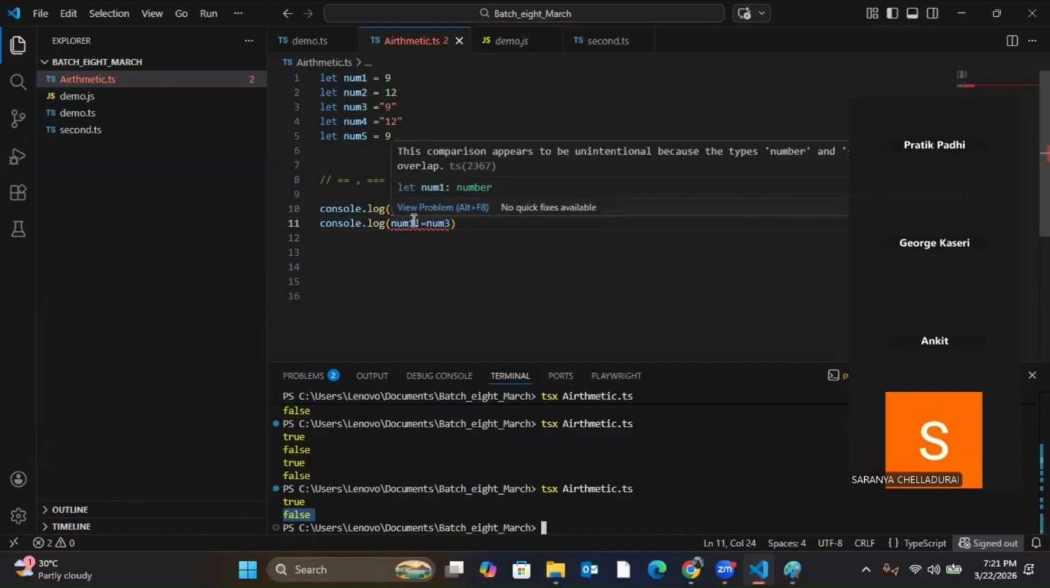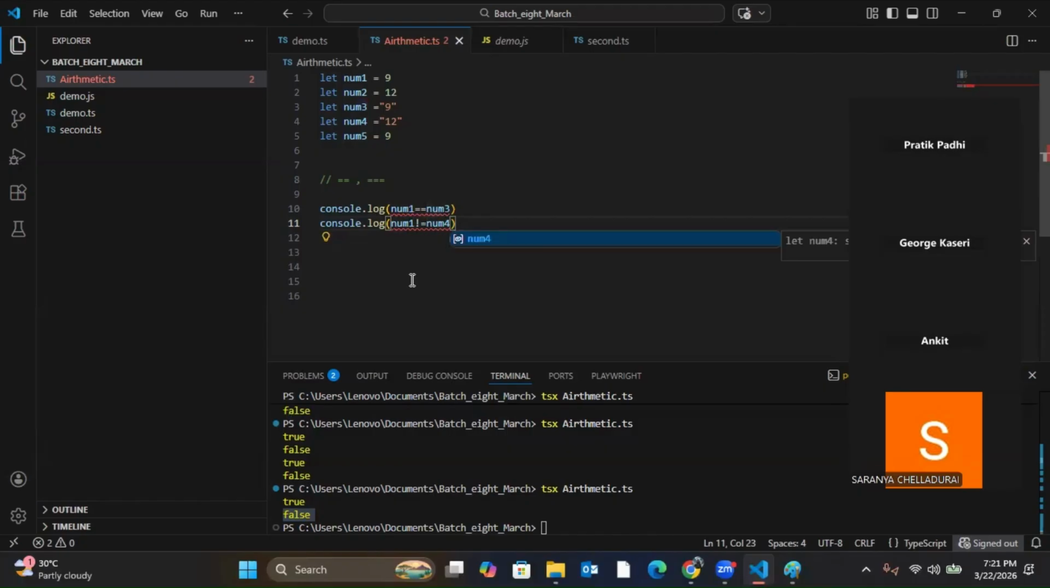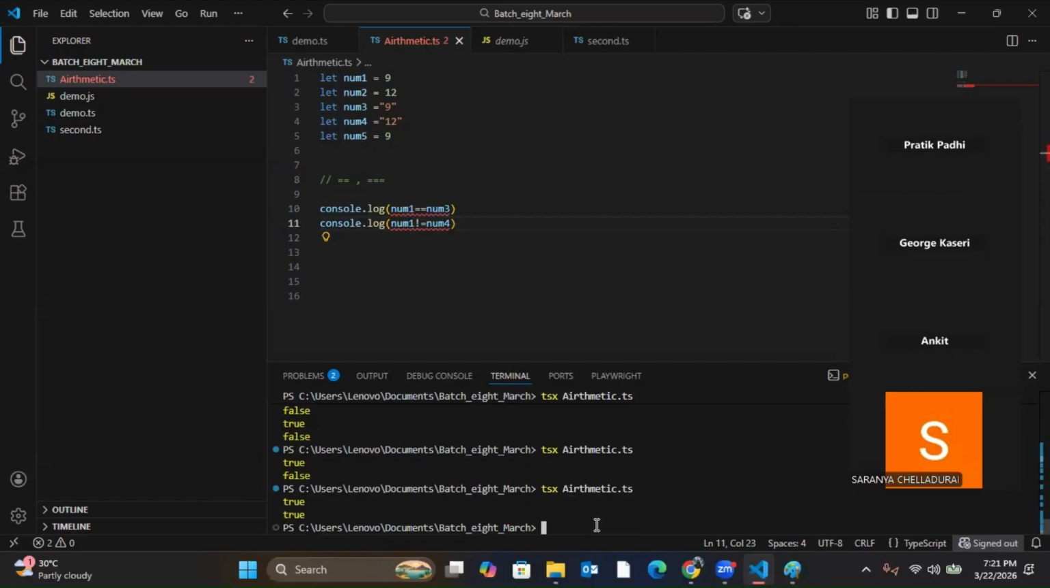But if I do num1 not equal to num4, then what will I get? False or true? Tell me. What should I get? True. You'll get true here.